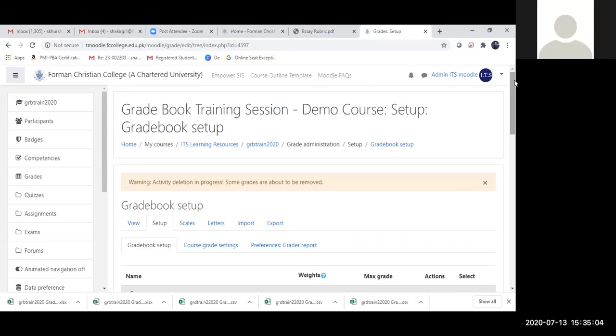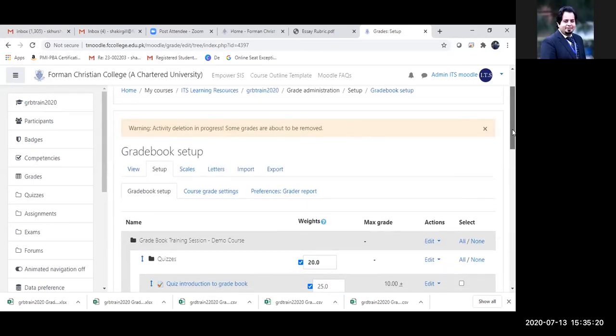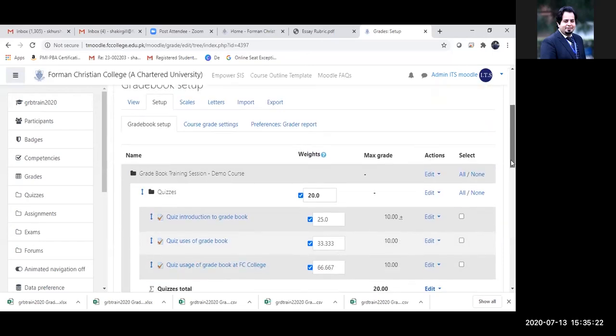Yeah, Sylvia asked, there are 2 questions. Sylvia says, what happens to the overall grade if the result goes above 100%? That's a good question. It cannot go above 100%. I know why there is a confusion. I was confused the first time when I was exploring that as well.